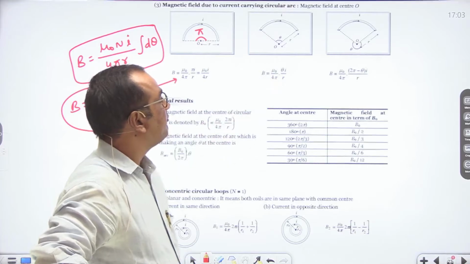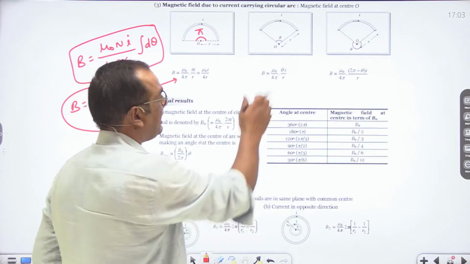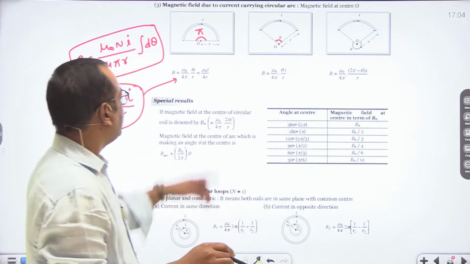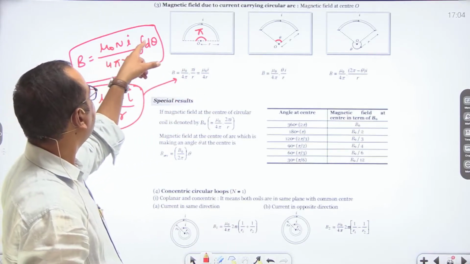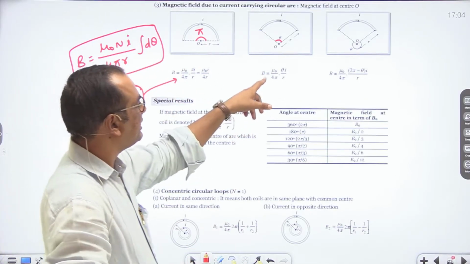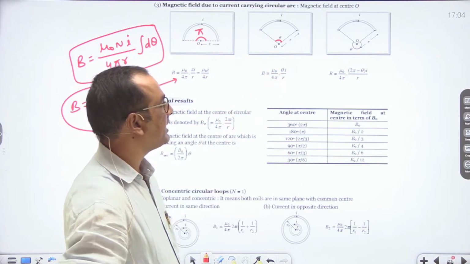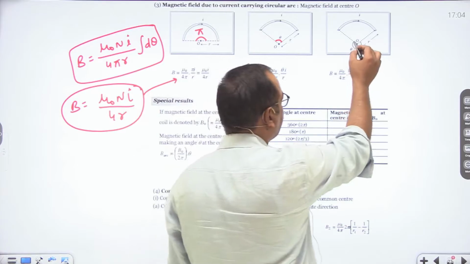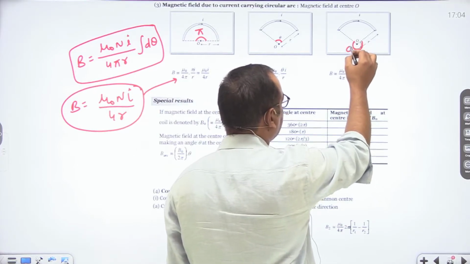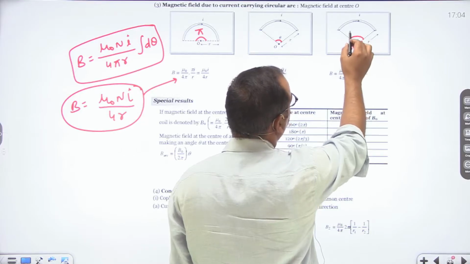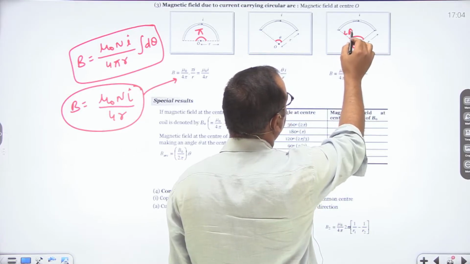Similarly, in this case, we are given angle theta. So its relation will be mu naught Ni theta upon 4 pi r. Here n is 1, so mu naught theta I upon 4 pi r. Now say if you are given this outer angle, then the angle between these two ends is 2 pi minus theta.